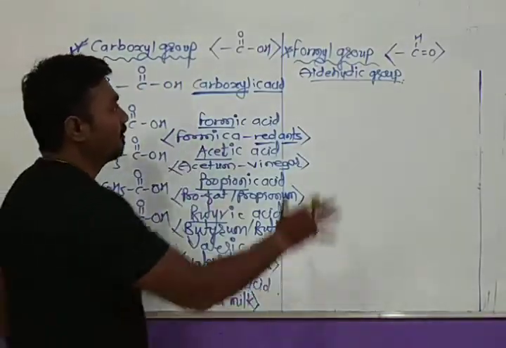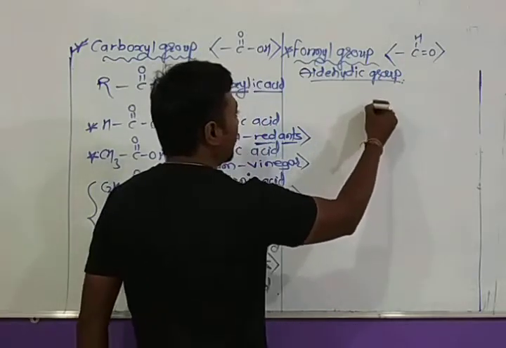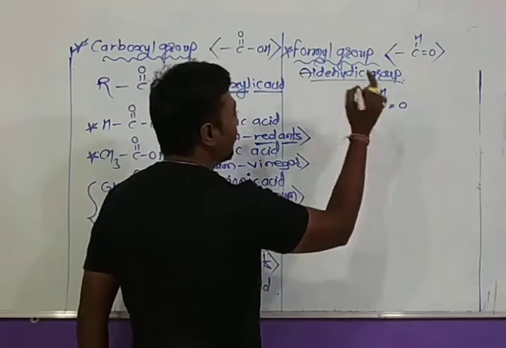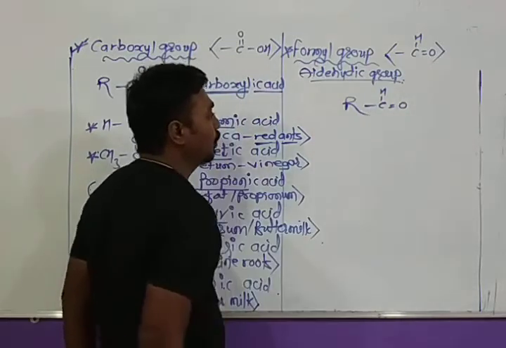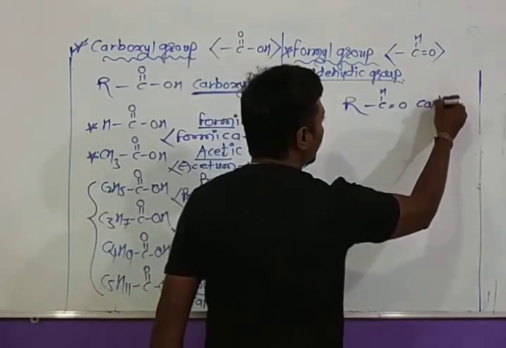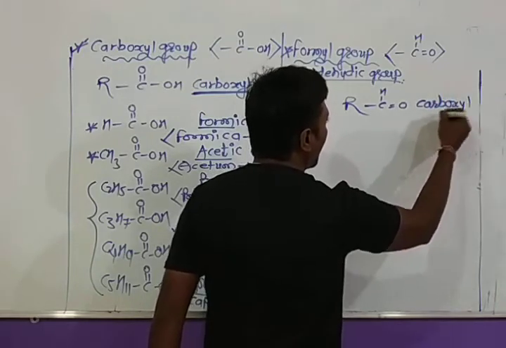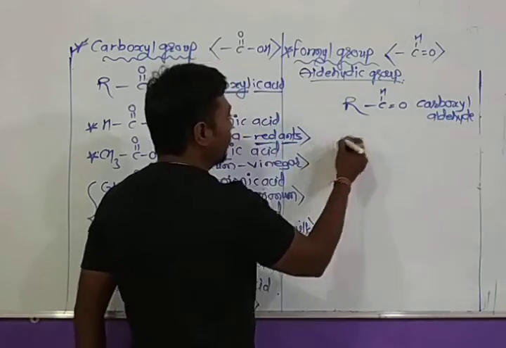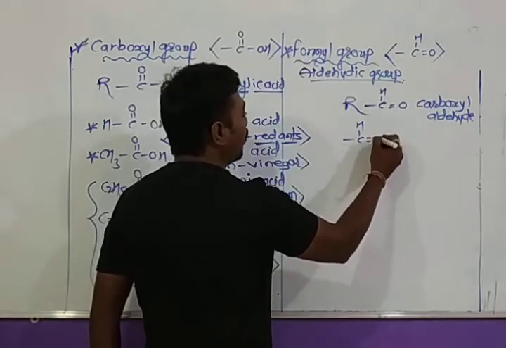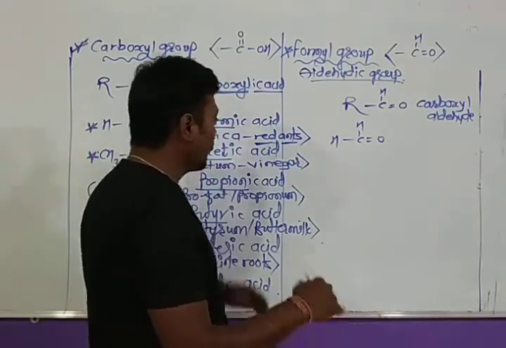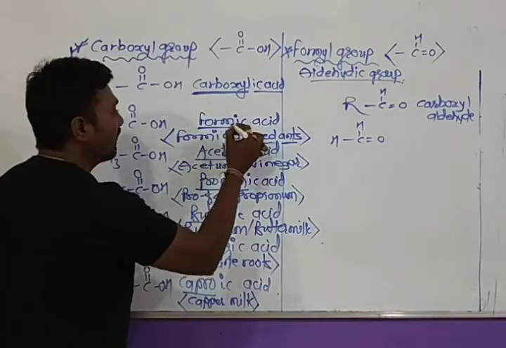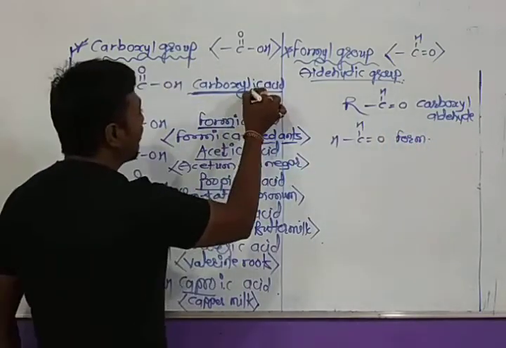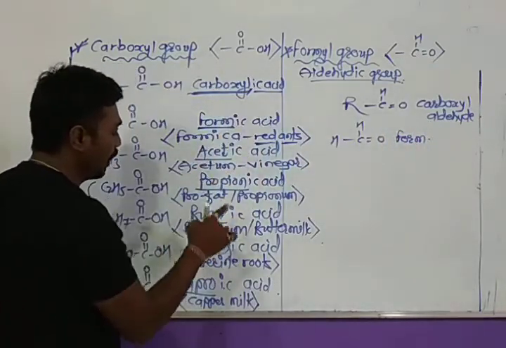In similar fashion, we will discuss aldehydes. In aldehydes, the functional group is this: the formyl group or aldehydic group. If this group is attached to an alkyl group, we get the corresponding aldehyde. So if this group is present on hydrogen, from the primary prefixes we will write here: for carboxyl, we have form, acet, propion, butyr, valer.